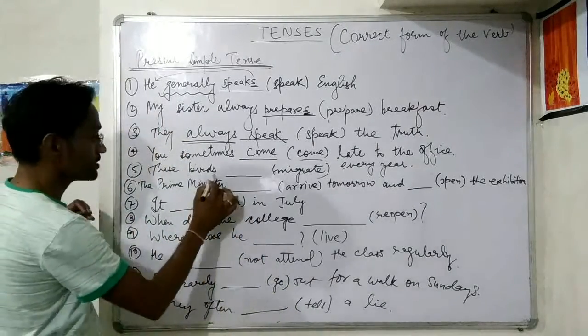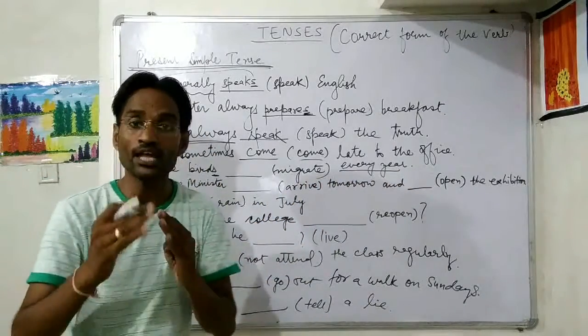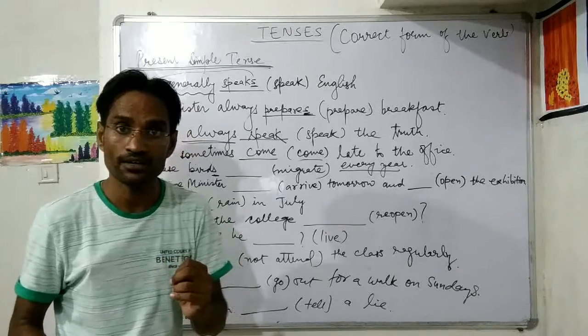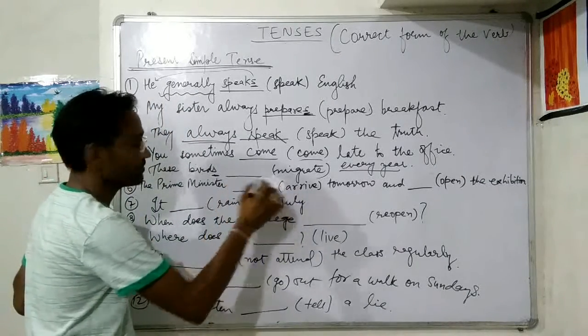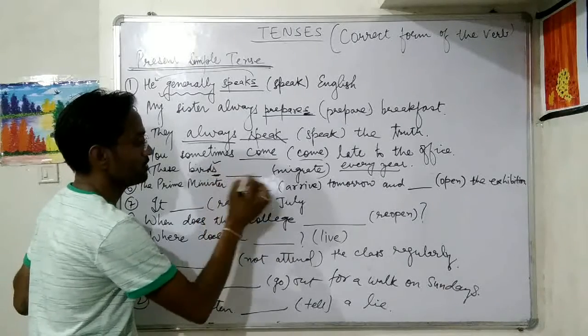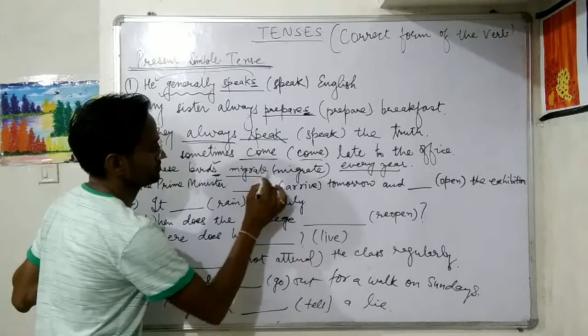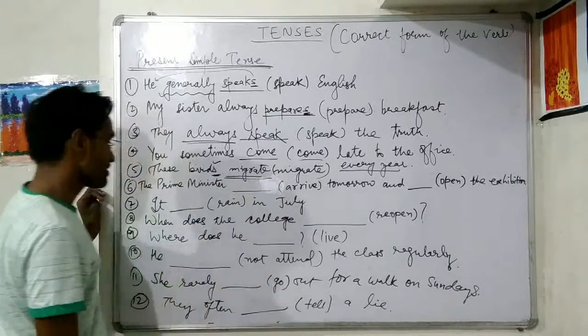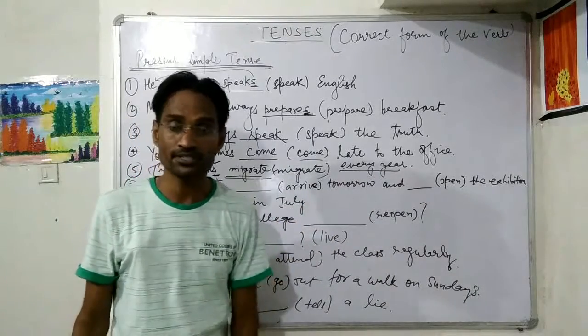So these birds, it is plural, and every year, that is their annual routine. Alright. So here we will use the first form of the verb, birds, plural. So plural form as it is. Got it? Next, the Prime Minister arrives tomorrow and opens the exhibition.